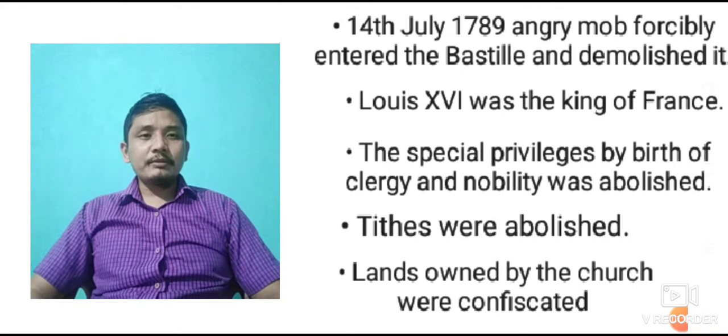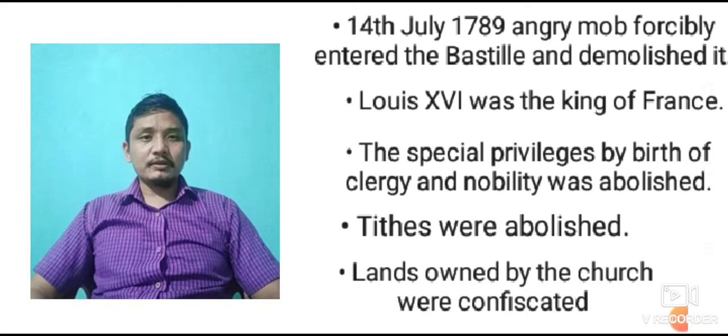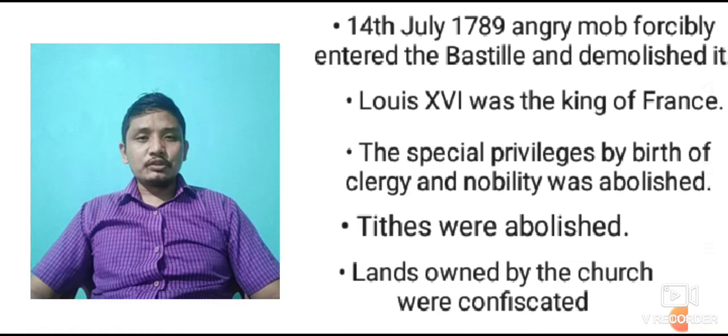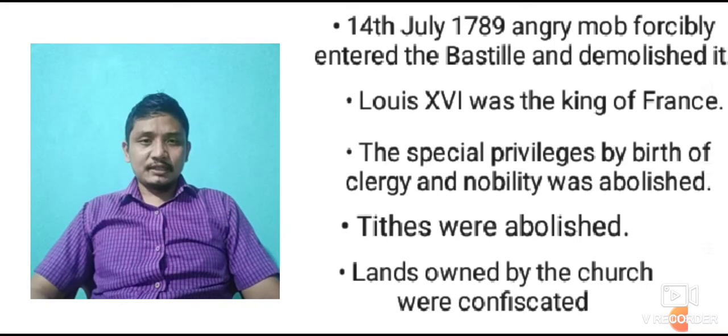So in July 1789, an angry mob forcibly entered the Bastille, which was a prison, and demolished it. That means they showed that they were not satisfied or happy with the government, and they showed their anger against the government. So when asked when the French Revolution broke out, you have to write the answer 1789. Now, who was the king at that time? The king was Louis XVI, king of France during that time.